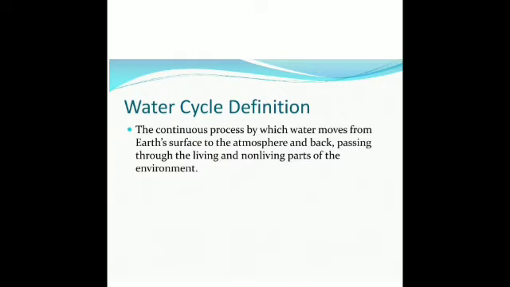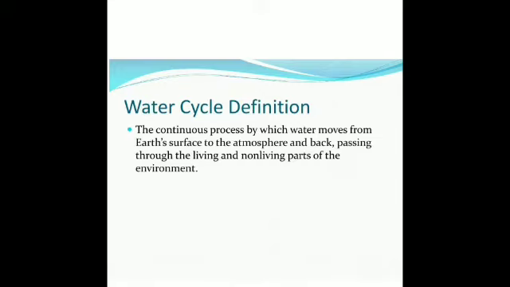So the continuous movement of water from the earth's surface and water bodies in the form of water vapor to the atmosphere, and from the atmosphere back to the earth's surface as rain, hail or snow, is called the water cycle. In other words, it is the continuous process by which water moves from earth's surface to the atmosphere and back, passing through the living and non-living parts of the environment.